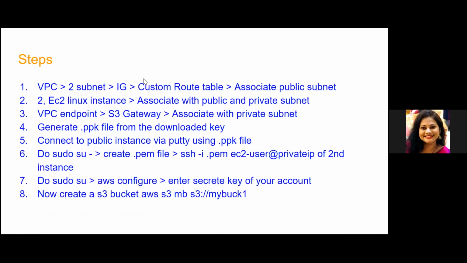First, again, we'll create a VPC, we'll create two subnets and an internet gateway. Then we'll create our custom route table and associate our public subnet. Now we'll go ahead and create two EC2 instances. One would be associated with your public subnet and another one with your private subnet. And now we'll create a VPC endpoint.